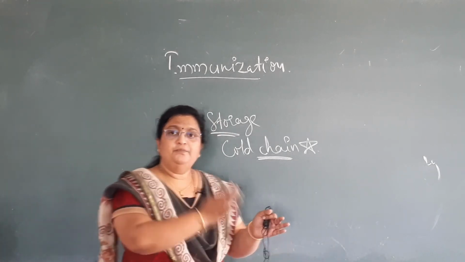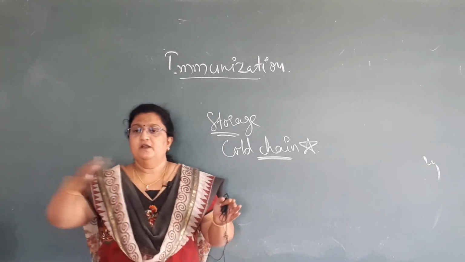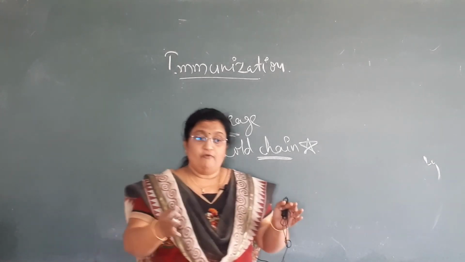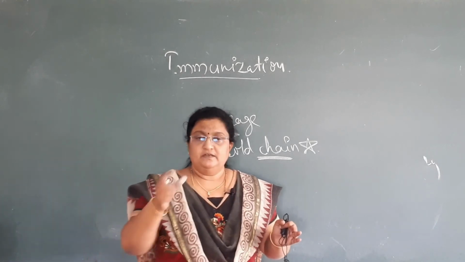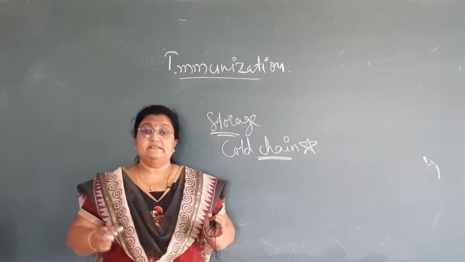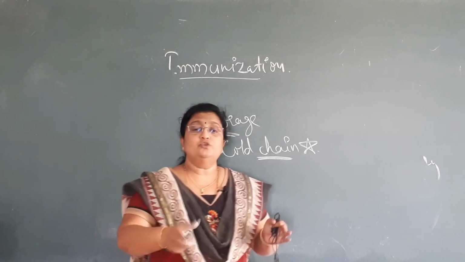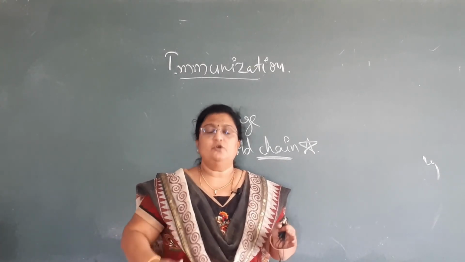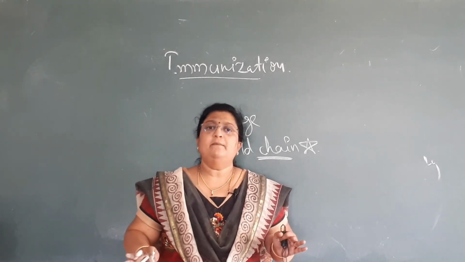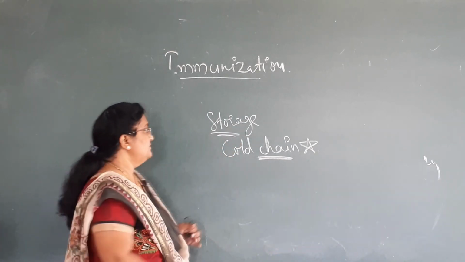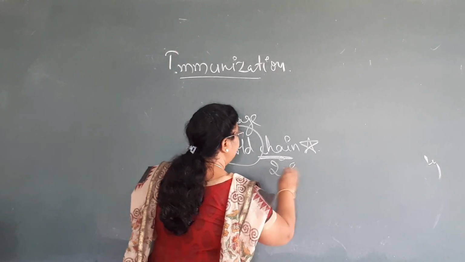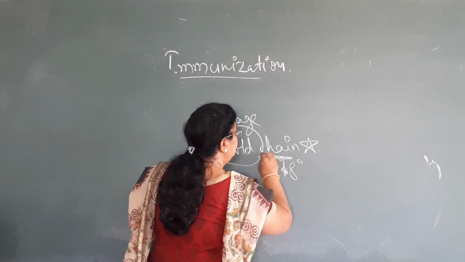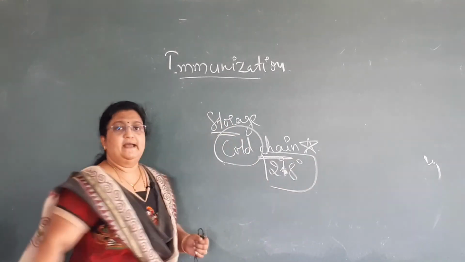See, from the manufacturing unit till it reaches the child, the vaccine has to pass through lots of stages where maintaining the temperature of the vaccine is a very crucial point to be followed without fail. No compromise in maintaining the cold chain. The temperature, usually 2 to 8 degrees, should be maintained when we carry the vaccines.